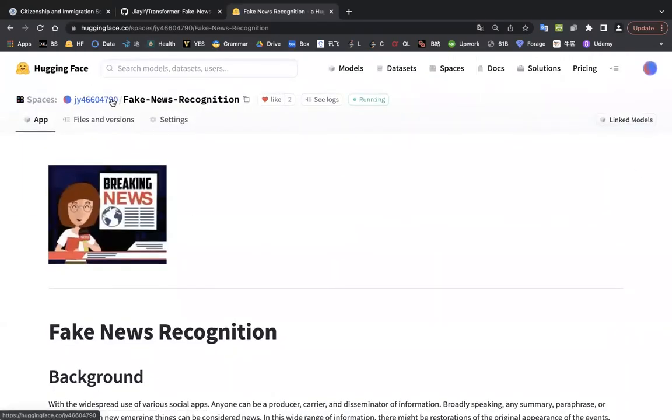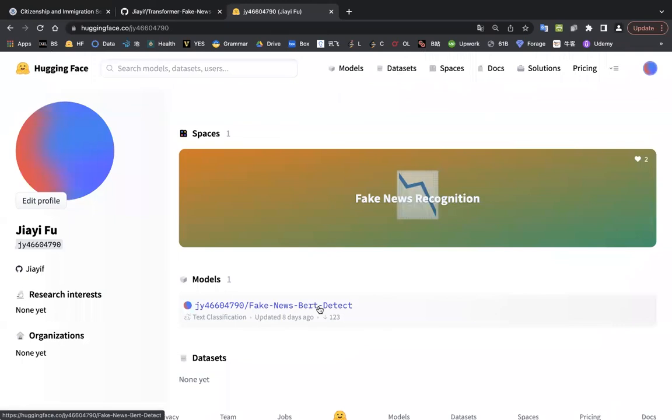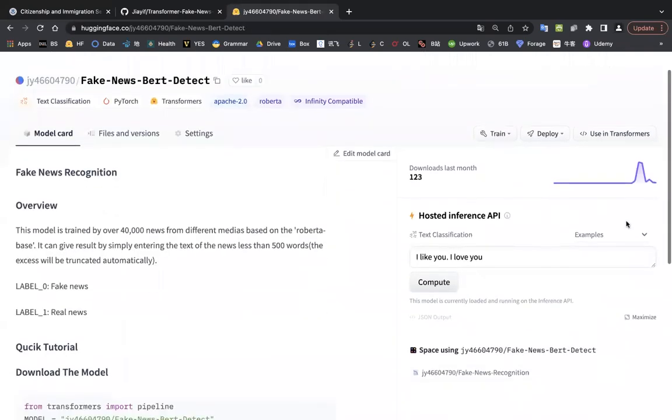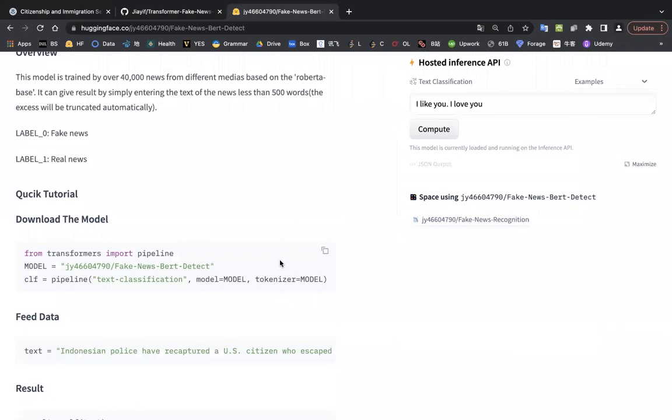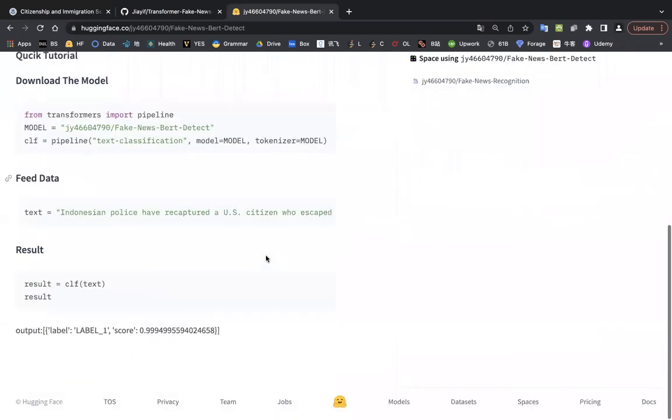Also, I have a model card which provides an API. Therefore, with just this chunk of code, you can use this model. It's really easy and convenient.